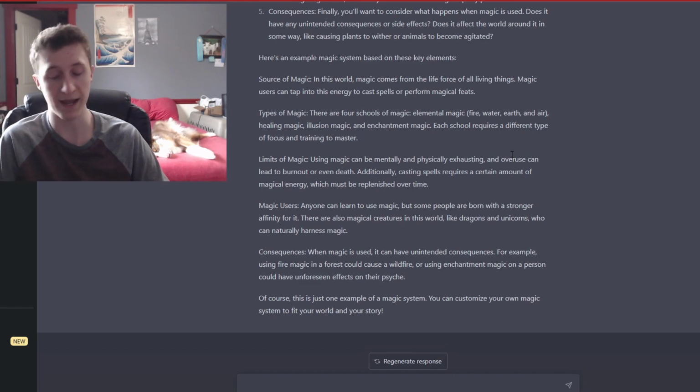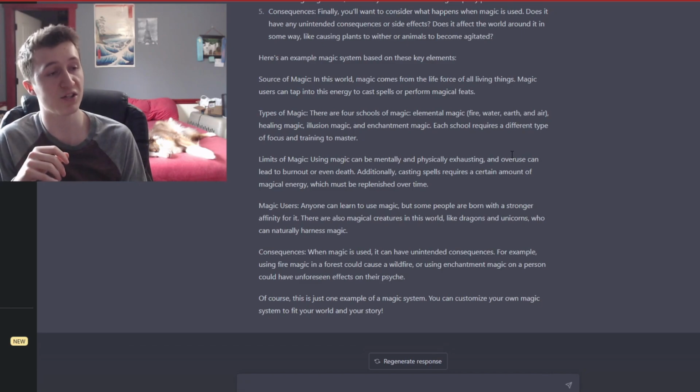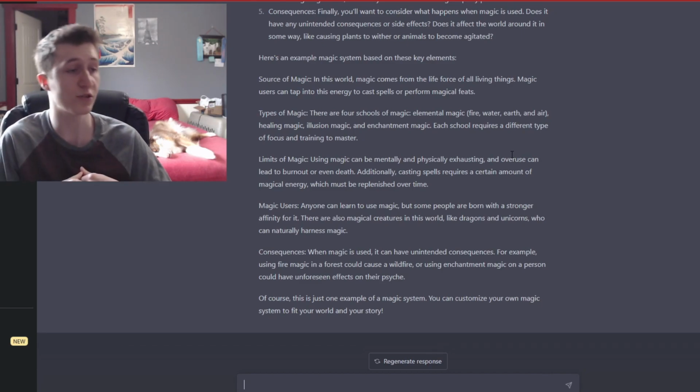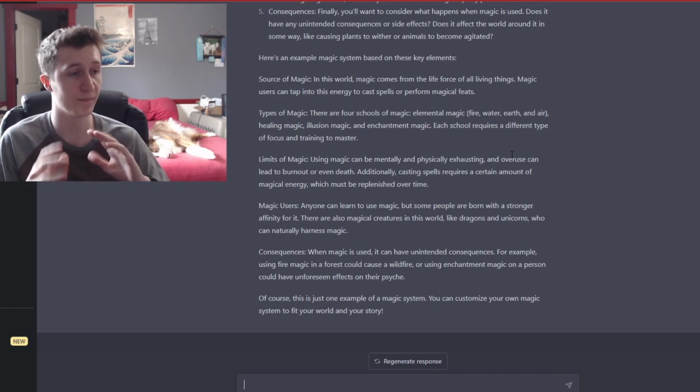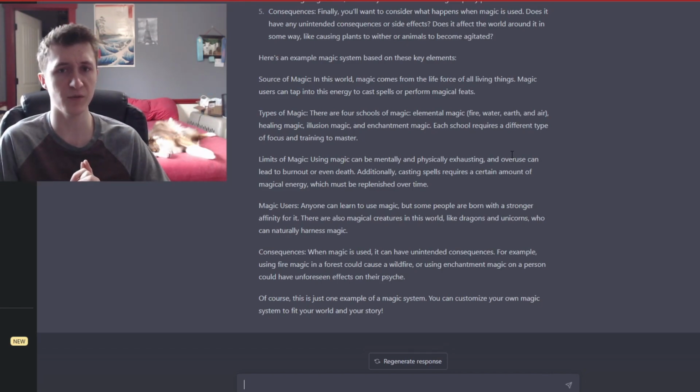Not only do we have a magic system, but now we know that in this world where this magic exists, there's dragons and unicorns and other magical creatures that can use this magic. So, just a side note, it gave us a little bit of world building whenever we asked for some magic systems.